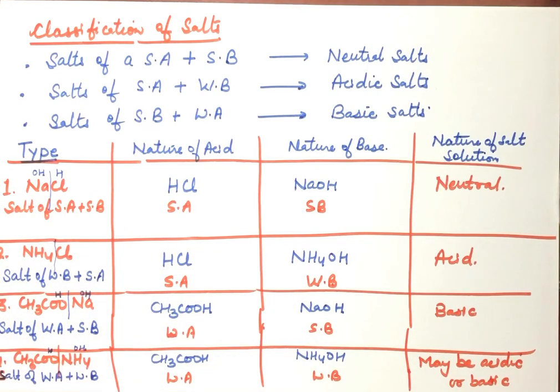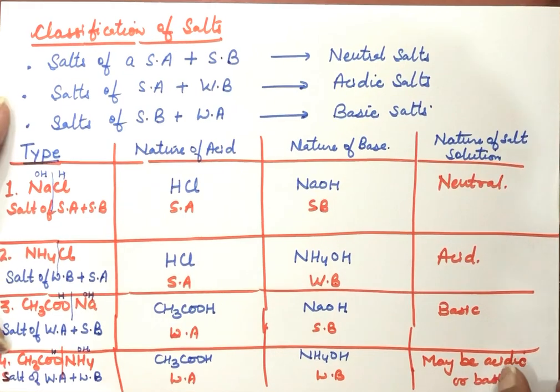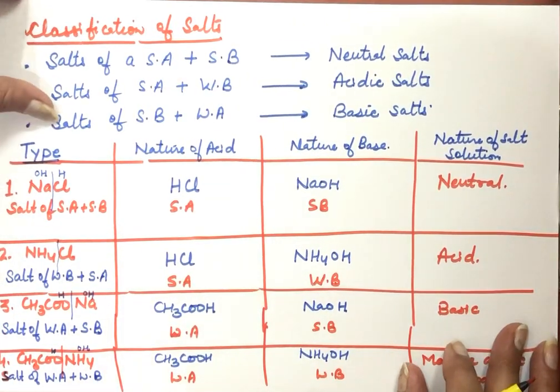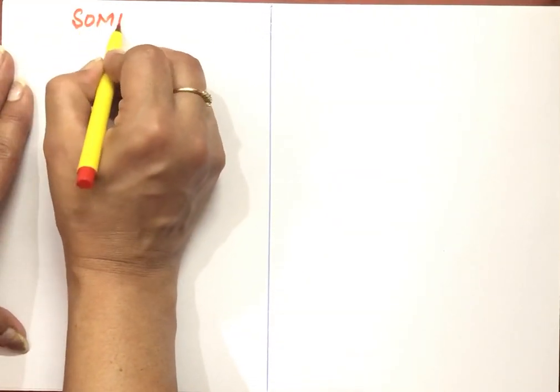Now after knowing about the families of salts and the classification of salts, we have to do 5 salts which are in our syllabus, and one by one we are doing these. Some important compounds, or some important salts we can say.